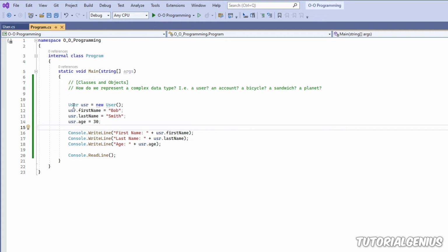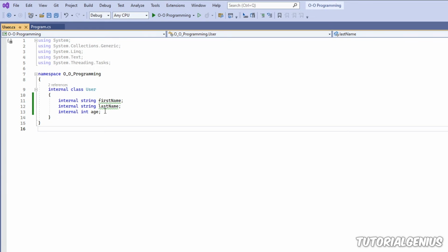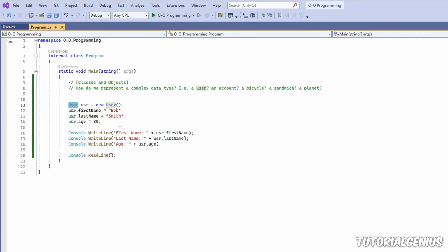So when creating classes in C#, such as our custom User class right here, imagine this class being a blueprint or a specification. So everything inside our class here is to do with a user. It's not to do with a bicycle or a sandwich or something random. Everything in here is involved with creating a new user. So we have the name of the user, the age of the user. So everything to do with a user. And imagine this being like a blueprint for that, or like I say, a specification.